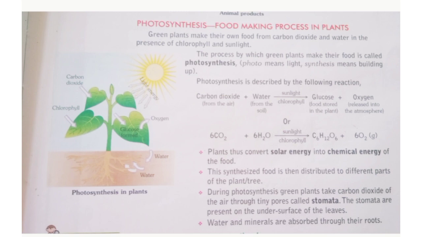The product glucose is formed and oxygen gas is released. This is the process of photosynthesis. In this, the plant converts solar energy into chemical energy of food. This synthesized food is then distributed to different parts of the plant or tree.